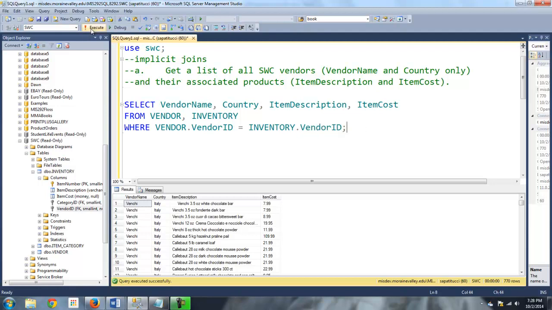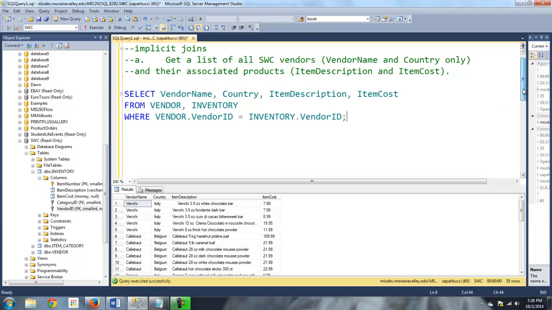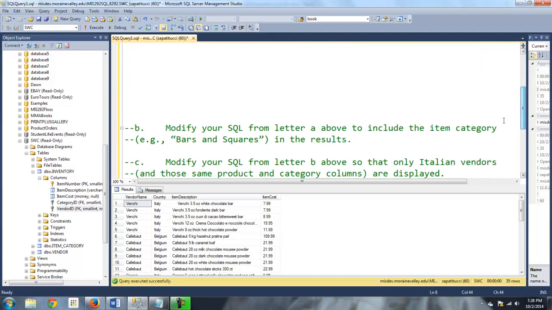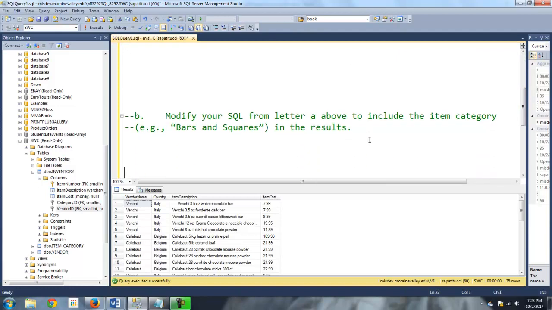Okay, so I'll go ahead and run that. And 35 rows. Okay, so that sounds about right. Let's move on to the second one here. All right, so it says modify your SQL from letter A above to include the item category table, well, the item category field from the item category table.